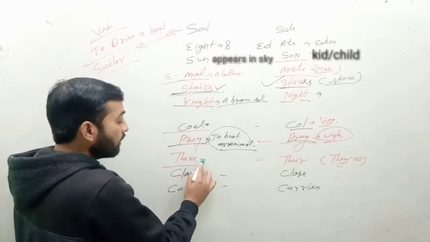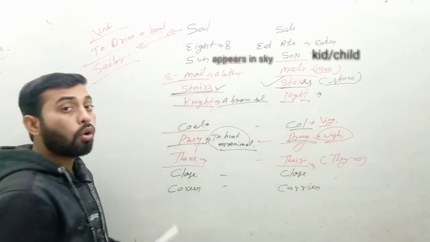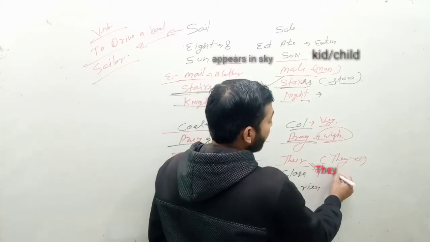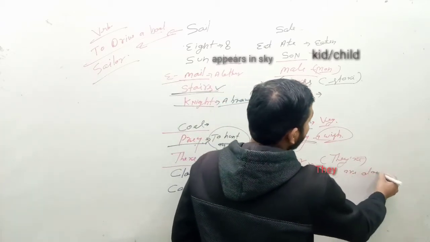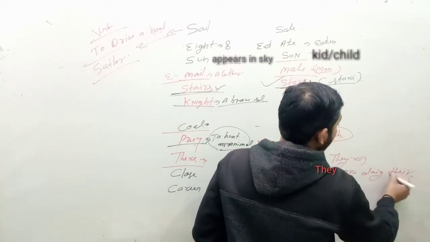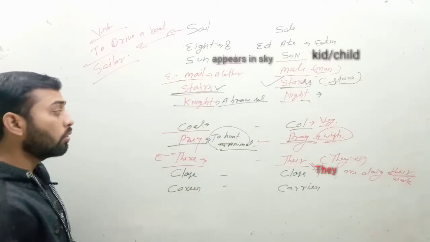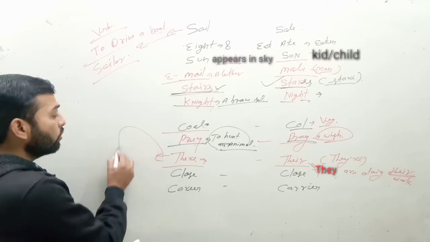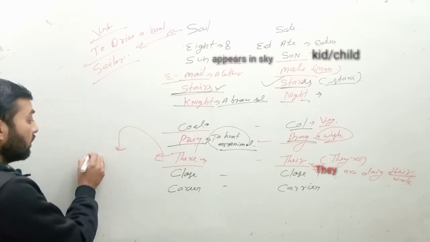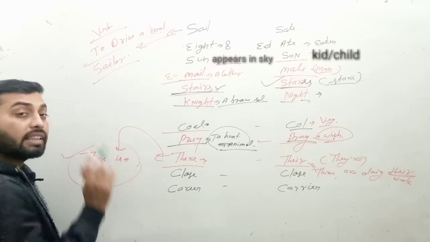Next is their and there. Their is the possessive adjective used for own, like they are doing their work. Here you have the example: they are doing their work. And there is used as a subject also. I have made a video on this, you can see it, the link is in the description. Like there is a boy, there is used as a subject.